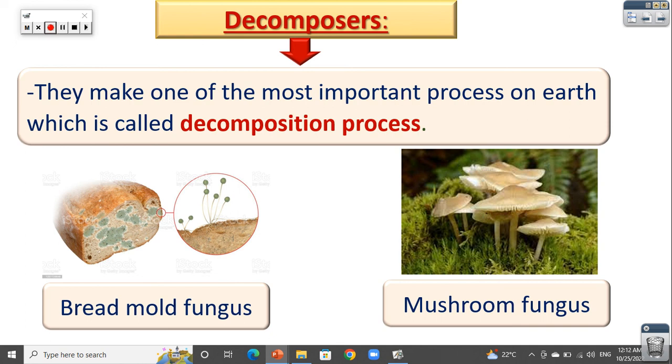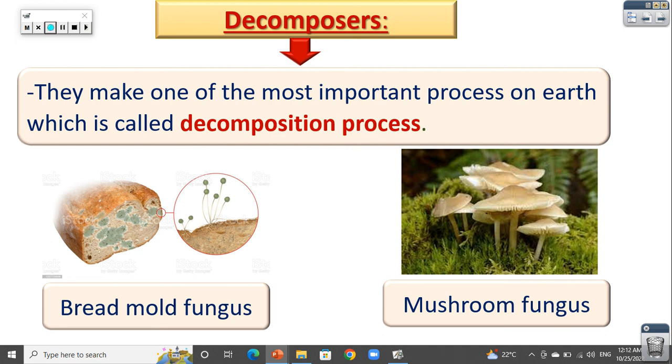Do you remember the decomposers? Yes, they are the living organisms that decompose the dead bodies and return the nutrients to the soil. Decomposers make which process? Super, the decomposition process. Do you remember the examples of decomposers? Very good. Bacteria, fungi, worms, and millipedes. We have here two types of fungi, which are called, repeat after me, bread mold fungus, mushroom fungus.